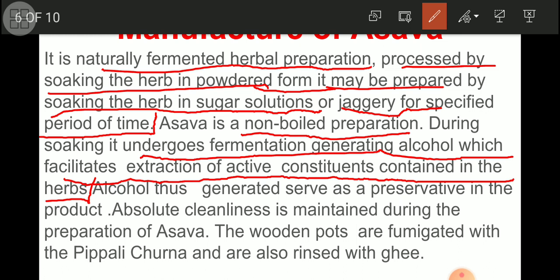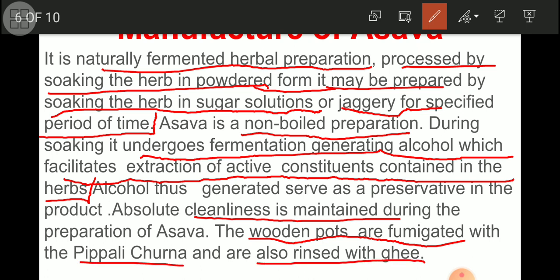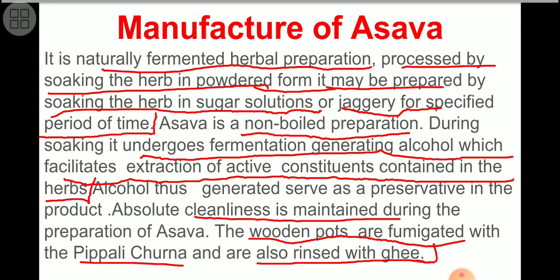One thing you have to keep in mind at the time of preparation: absolute cleanliness is maintained. Either churna or asava or arista, absolute cleanliness is required. Then the pots, whatever we have to use, we have to use wooden pots that are fumigated with the pipali churna and also rinsed with ghee. So this is the method of manufacture of asava, my friends.